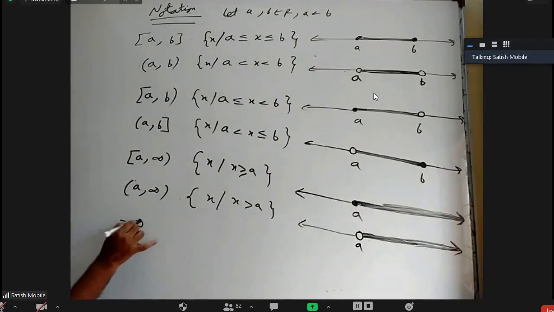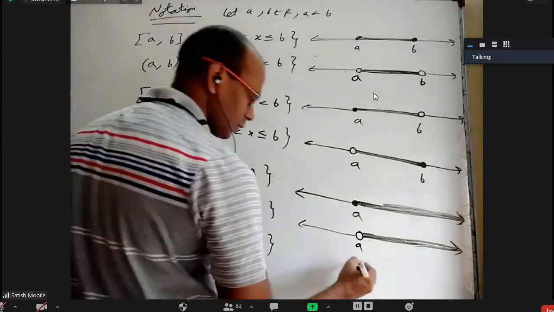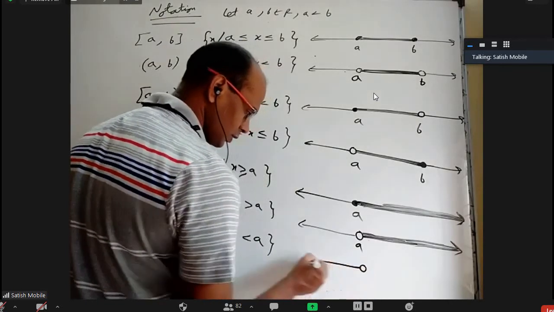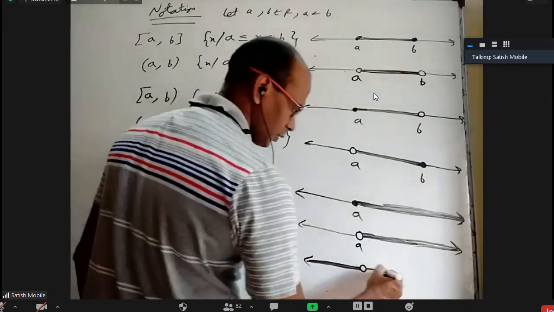If you want minus infinity to a, that is everything before a. x such that x is less than a. Again a is an open circle, but a thick line on the left side, thin line on the right side.